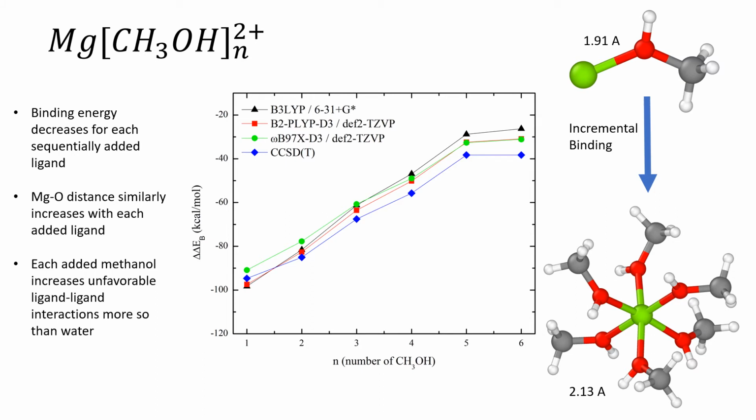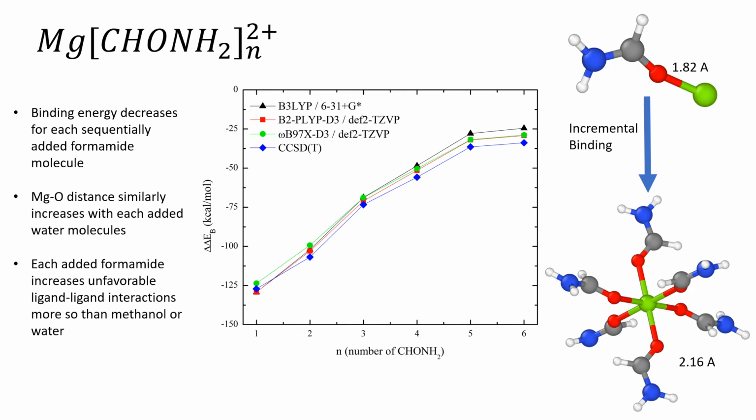Looking at methanol, very similar trends are apparent. The magnesium-oxygen distance increases by 0.22 angstroms. Compared to water, the double hybrid method is more closely related to the coupled cluster results. Additionally, at n equals 5 and 6, adding an additional methanol ligand binds with almost identical strengths.